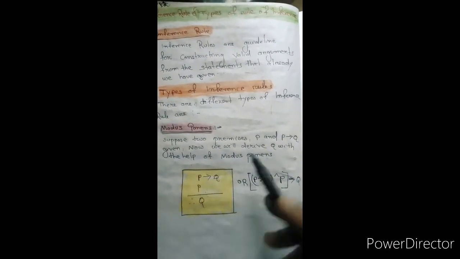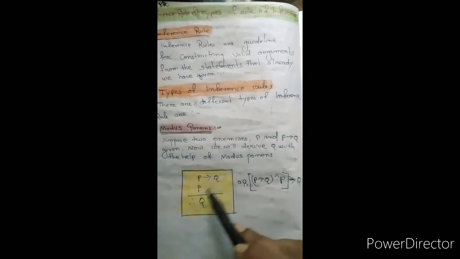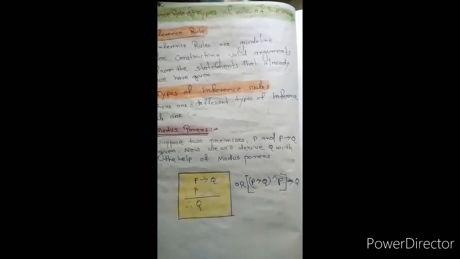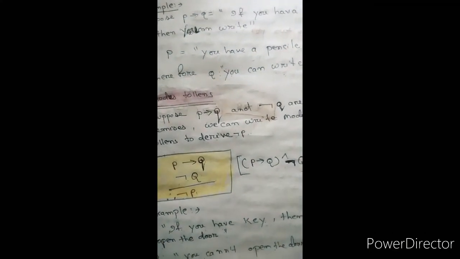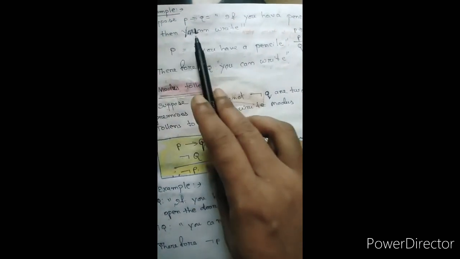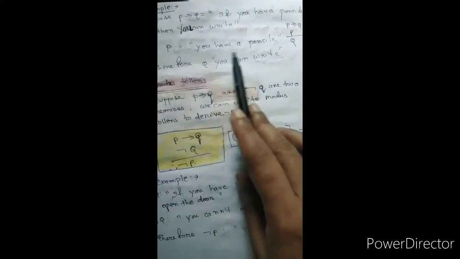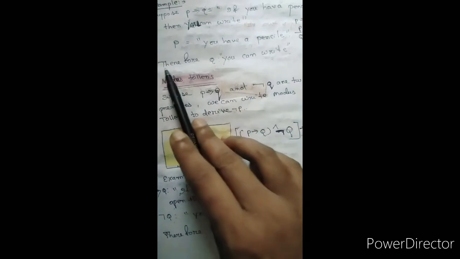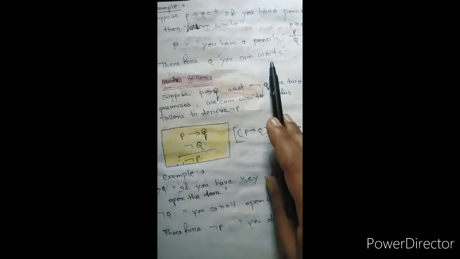Modus ponens says, if P implies Q is given and P is given, then your result will be Q. In real life, suppose P implies Q is given: if you have a pencil, then you can write. And P is given: you have a pencil. Then your result will be Q, that you can write. That is done under modus ponens.